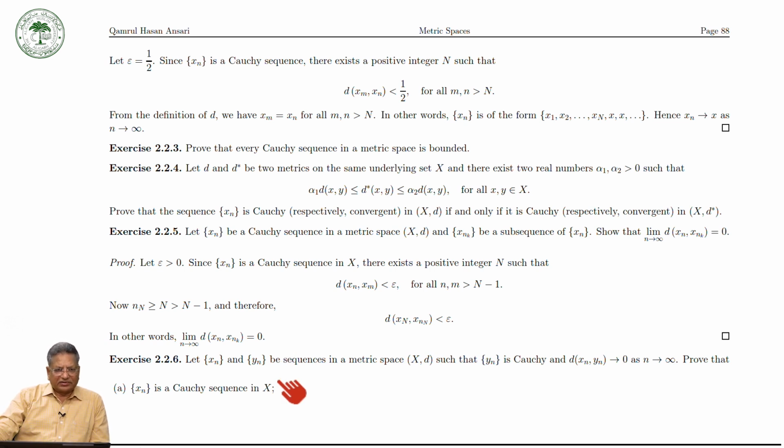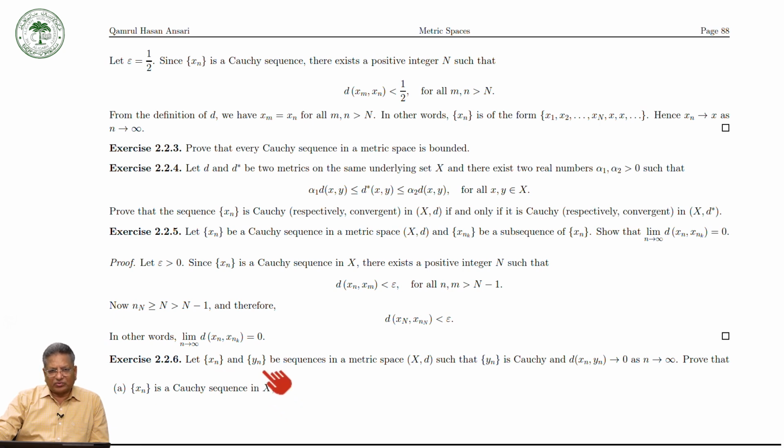The next exercise says: let x_n and y_n be sequences in a metric space (X, d) such that y_n is Cauchy and d(x_n, y_n) converges to 0. Then prove that x_n is a Cauchy sequence. Very important, good exercise.